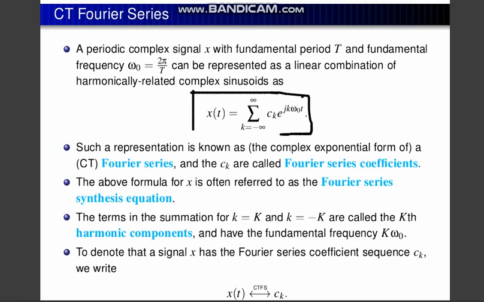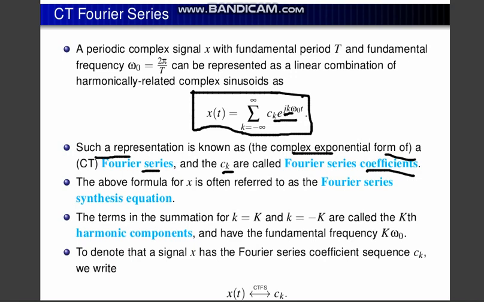Whether we solve any kind of complex variable, equation or function out of it, we can usually give the function here and run around it, and we will get it. Such a representation is known as the complex exponential form of a Fourier series. It is a complex exponential, e to the power j, so it is the complex exponential Fourier series, and the c_k are Fourier series coefficients that I have told you before: c0, c1, c2, c3, and so on.